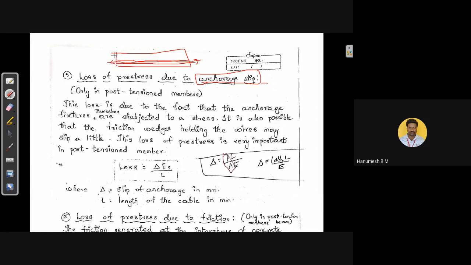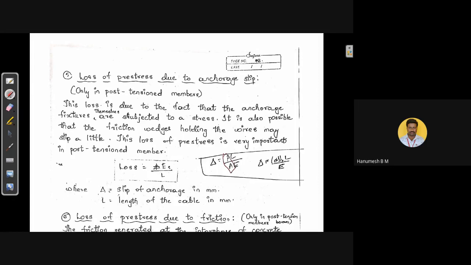Anchoring means fixing the tensioned steel at the supports. At both the ends, we need to fix the tendons. At the time of fixing, there are chances of slipping of the tendons. That loss is referred to as loss of pre-stress due to anchorage slip. Now, we have a formula to evaluate the loss of pre-stress due to anchorage slip. Loss is equal to delta into Es divided by L,